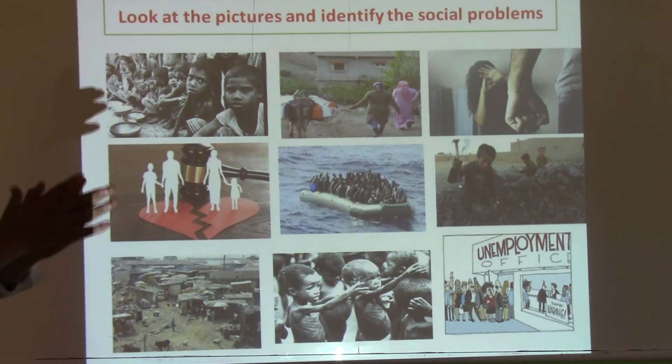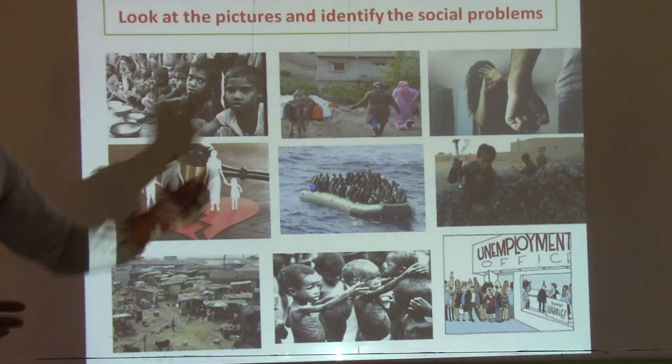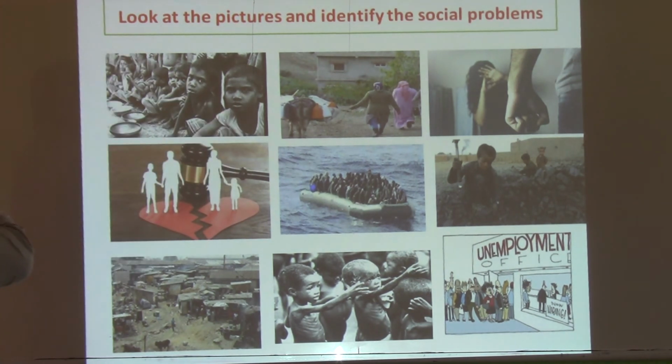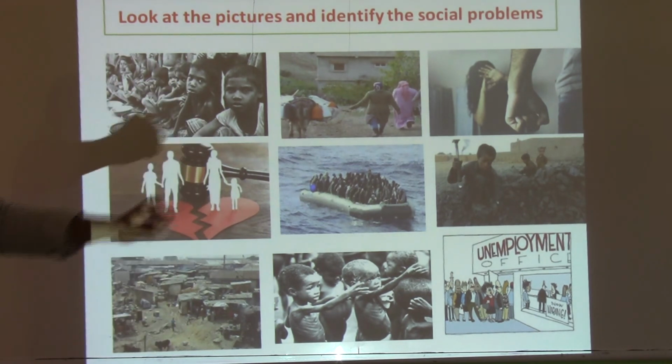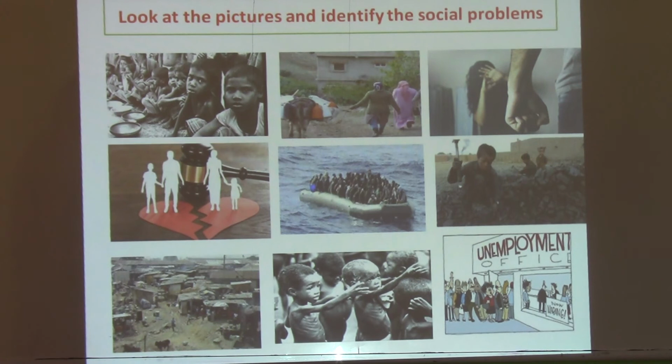So these pictures here, they are related to these units. So the first exercise, look at the pictures and identify the social problems. Okay, so you have got here a set of pictures, as you see. So you are going to identify what social problems they represent.